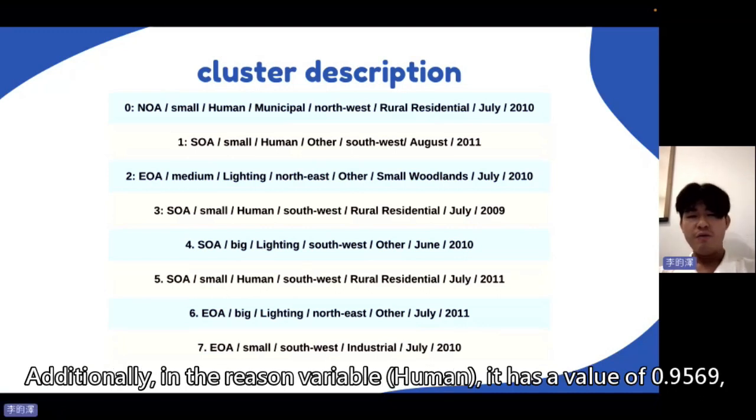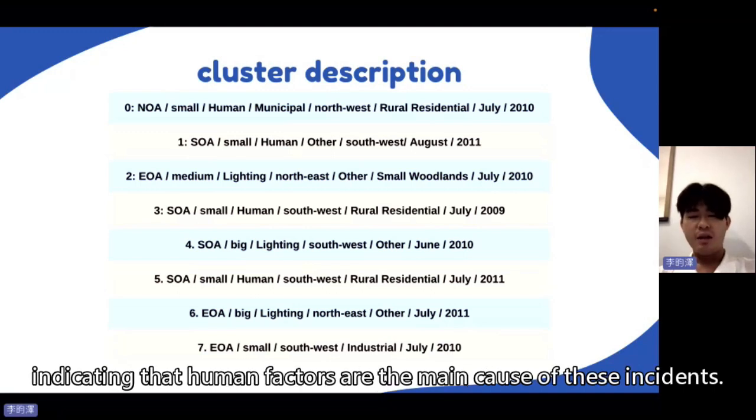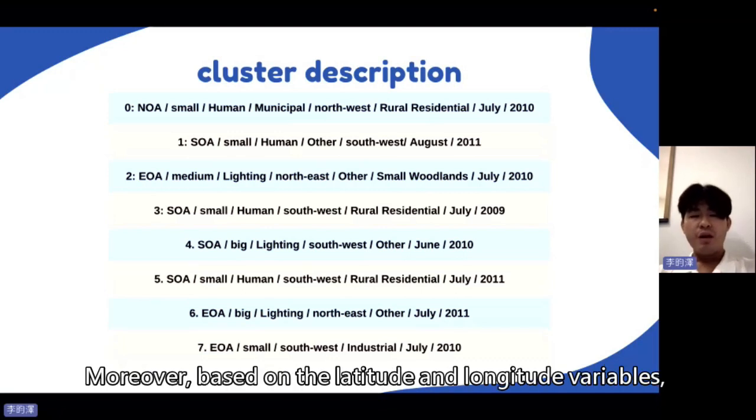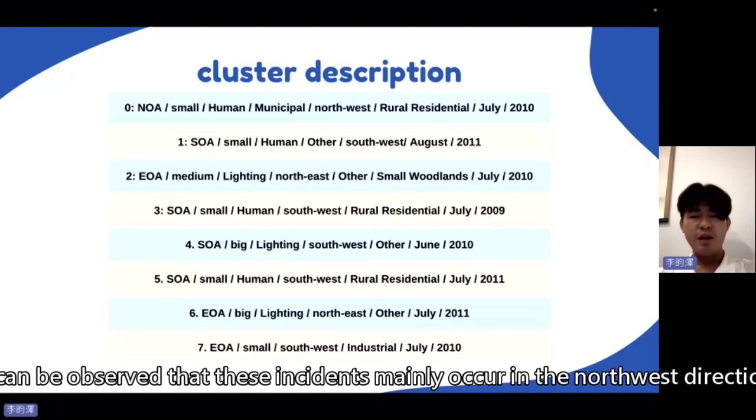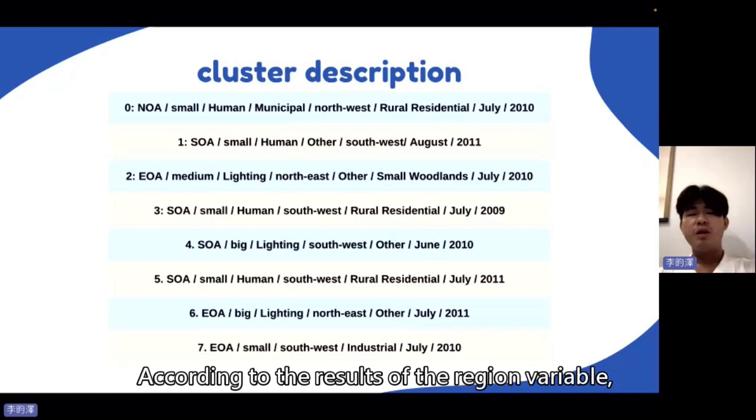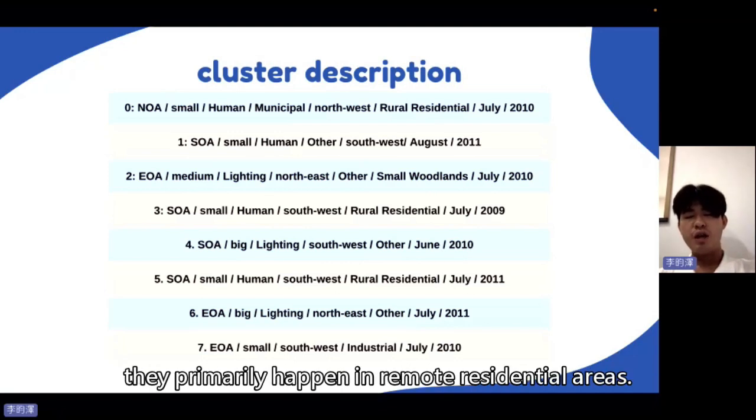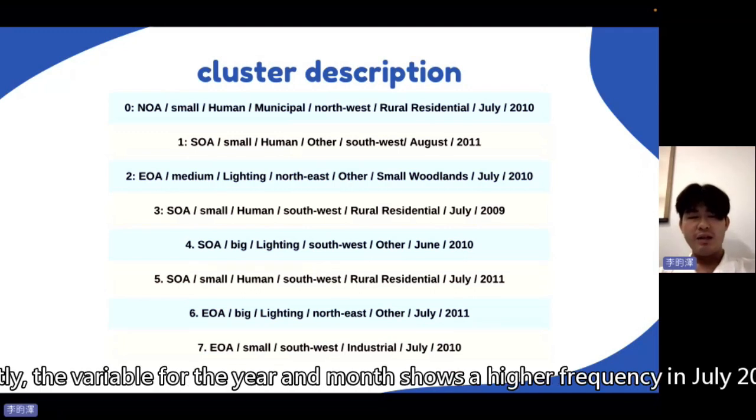Additionally, in the region variable human, it has a value of 0.9569, indicating that the human factors are the main cause of these incidents. Moreover, based on the latitude and longitude variables, it can be observed that the incidents mainly occurred in the northwest directions. According to results of the region variable, they primarily happen in remote residential areas. Lastly, the variable for the year and month shows a higher frequency in July 2010.